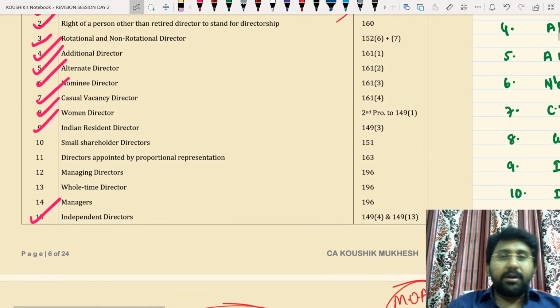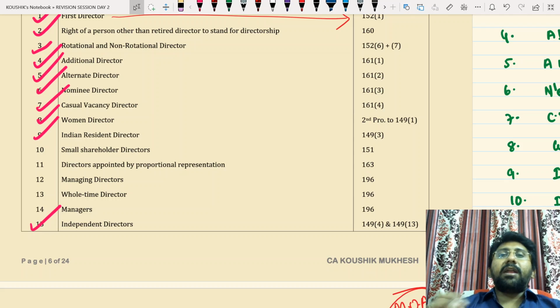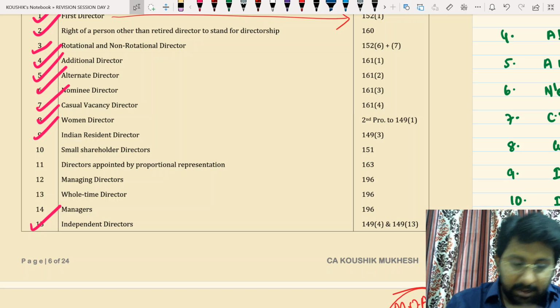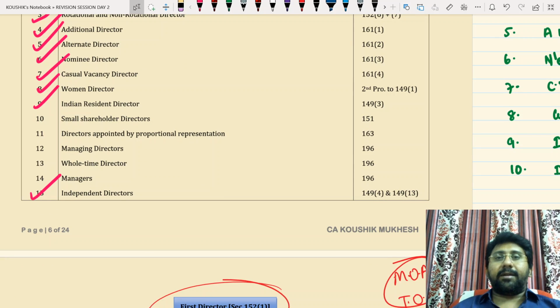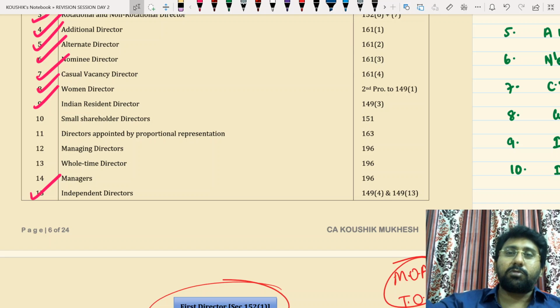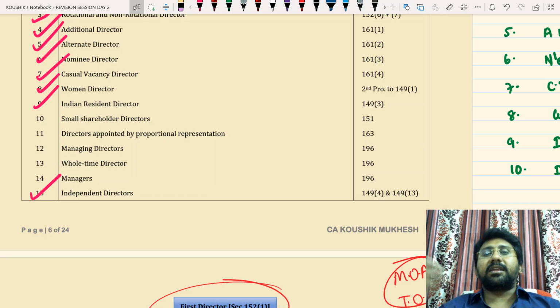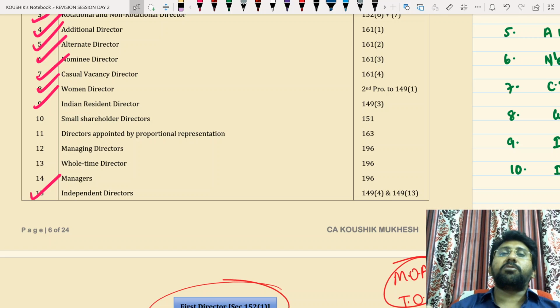Next issue, nominee director. Nominee director means board of directors has to appoint nominee directors upon nomination made by the bank or financial institution as per the agreement or as per the act. And next issue, casual vacancy director. In case of a public company or private company, if any casual vacancy is created in the office of a director appointed by the company in a general meeting, whose tenure of office expires in a normal course, before that if it expires by death, resignation, removal, etc., because of that if it creates any casual vacancy, that has to be filled in accordance with articles. If the articles is silent, board of directors at a board meeting has to fill the casual vacancy.